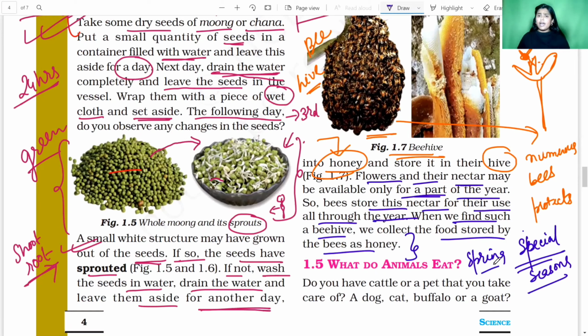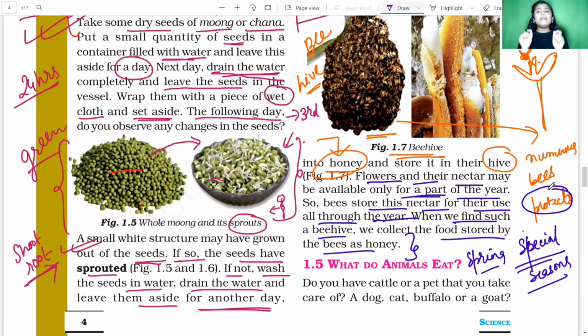And how do we collect the honey? First, the person who collects the honey goes near the beehive. Then the person puts fire around or in the place near the beehive. As the fire or the hot smoke rises up, the bees leave the beehive due to the heat. And as the swarm of numerous bees who protect the beehive leaves, the beehive gets completely free, right?